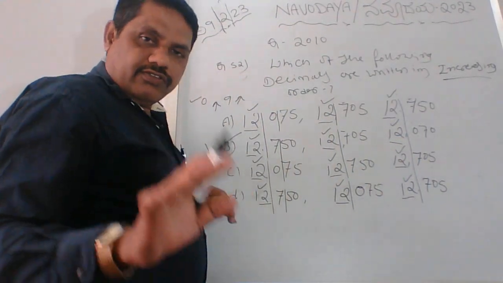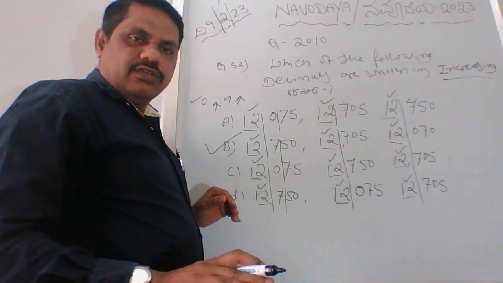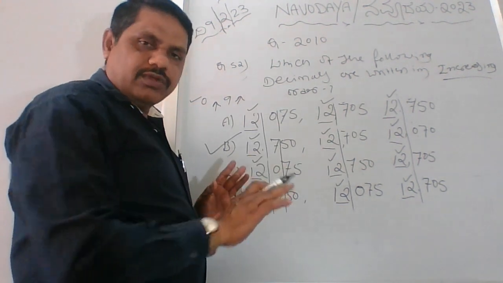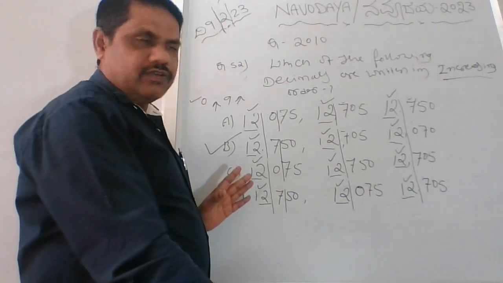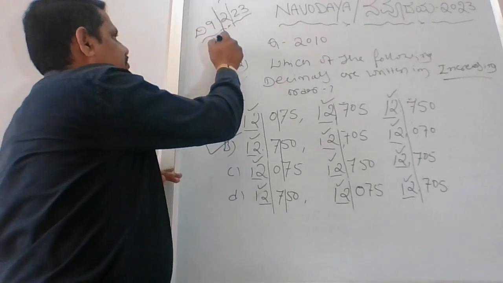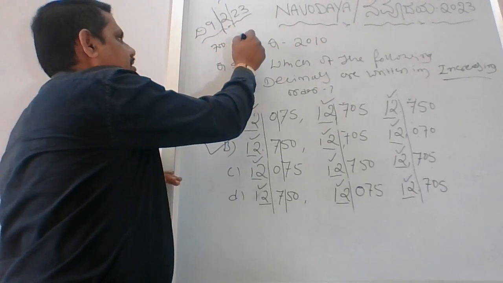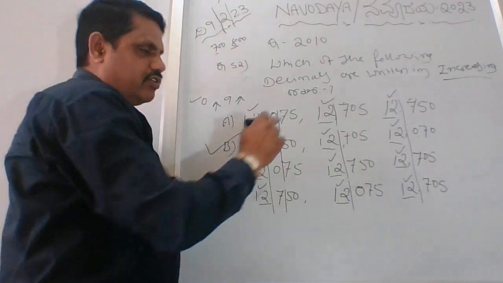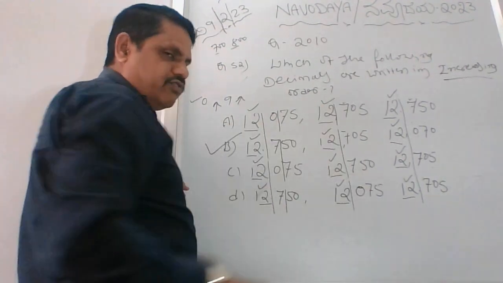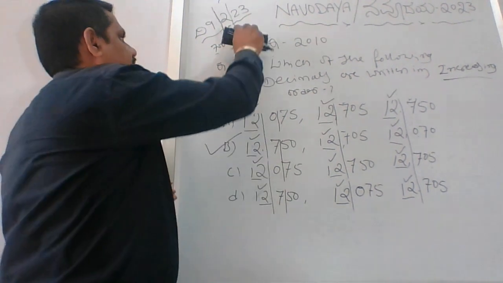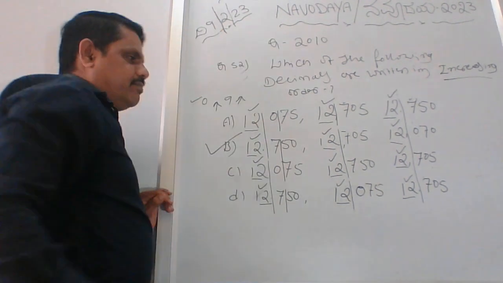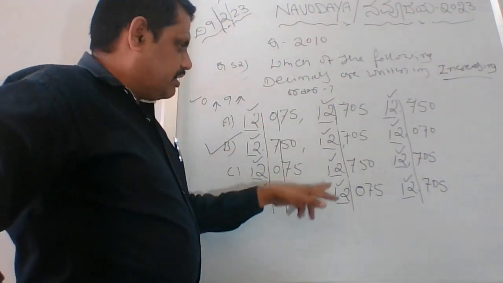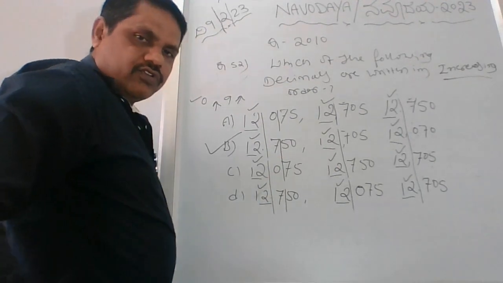If you get similar numbers, you will get confused. If you get other smaller numbers, then it's easy for you to understand. For example, if it comes 700 and then 800, you can tell this is a higher one and this is a smaller one. But your options are not like that. There will be confusion with the ones, tens and hundreds in those three numbers. So that's why I am making it clear.